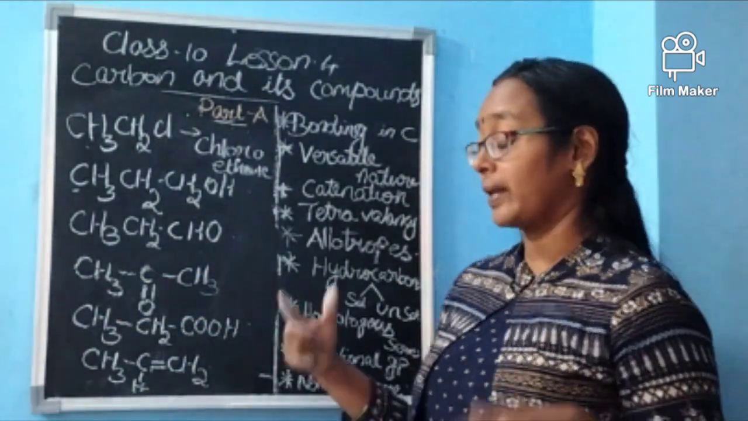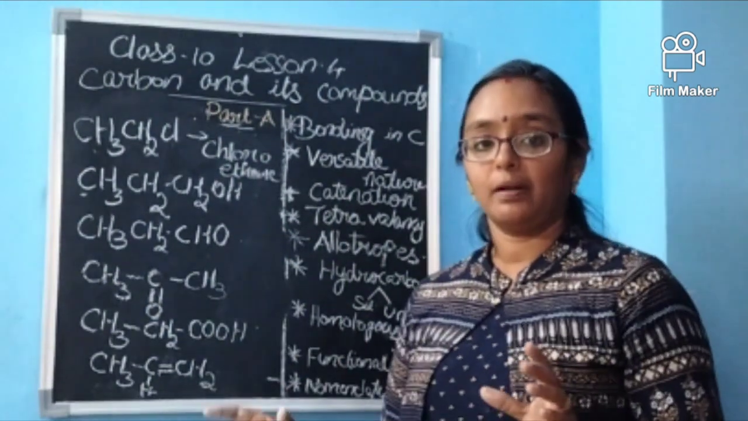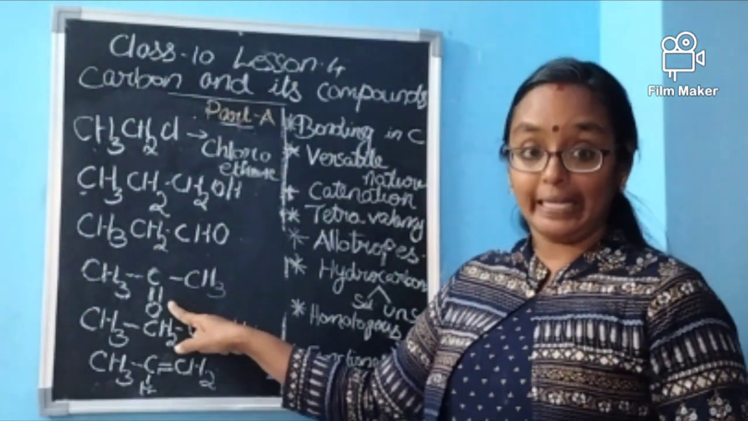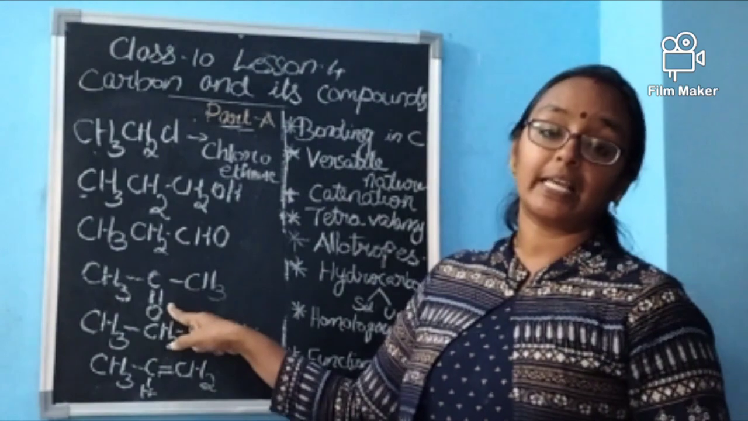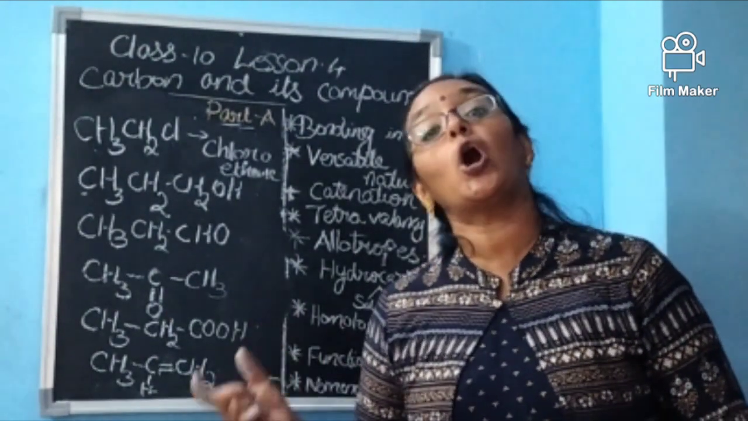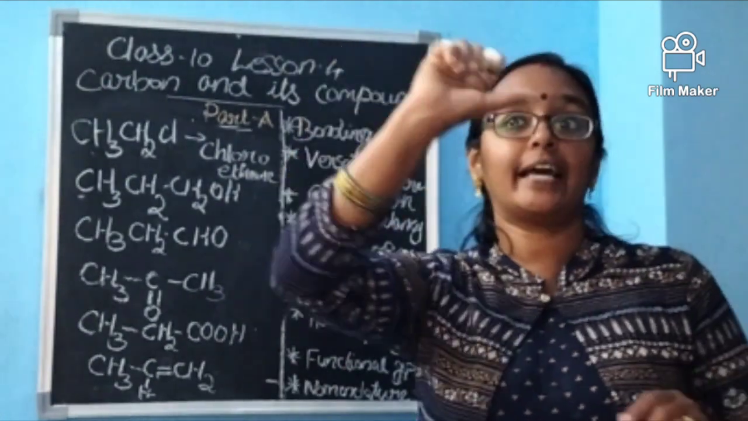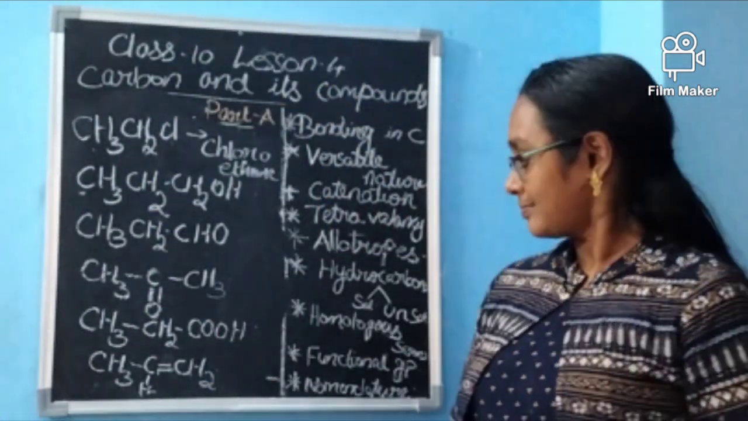Next is CH3 CO CH3. How many carbon atoms? 1, 2, 3. So it's again prop. The C double bond O is there in between, which means it's a ketone group. So we say it as propanone. Ketone ends with one, in the end. Propanone.